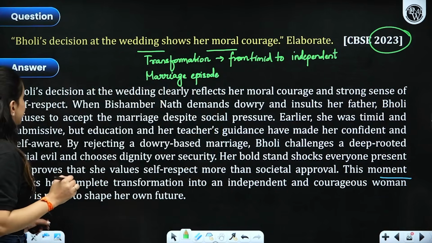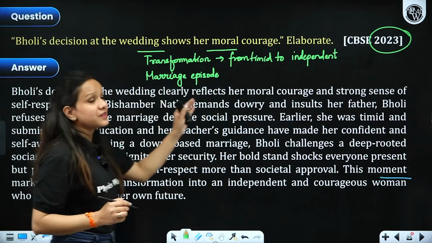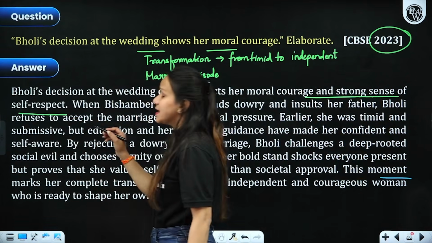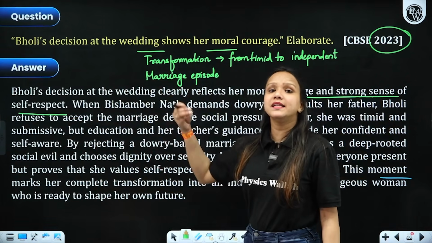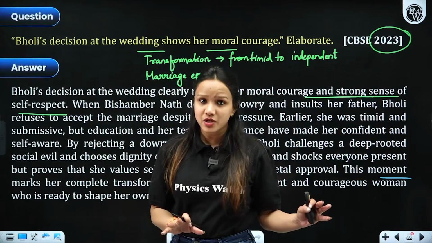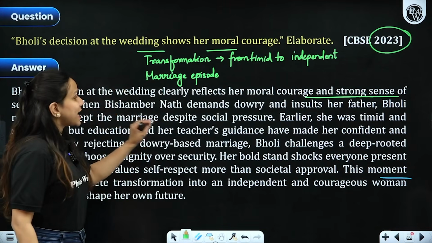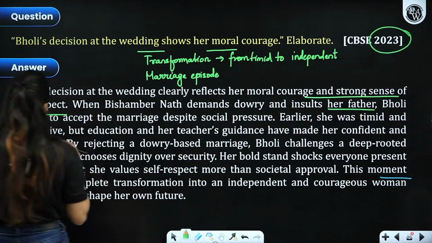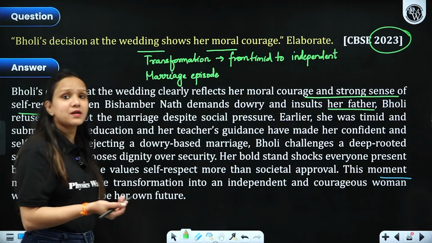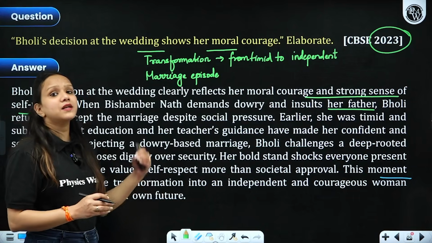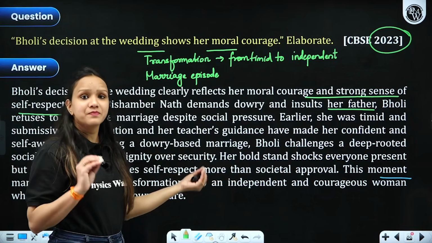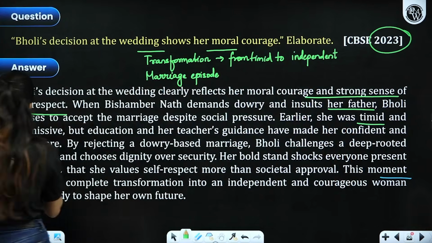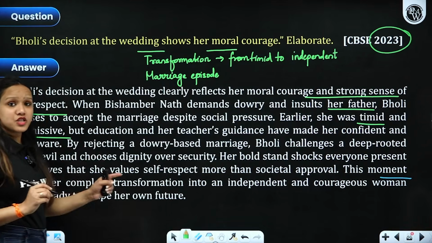All right. Now, Bholi's decision at the wedding clearly reflects her moral courage and strong sense of self-respect. She refused to marry that greedy man who was much older in age than her, right? So Nath demands dowry and insults her father also. Seeing this, immediately she refused to marry him. She refused to accept that marriage proposal, seeing that he was demanding more money to marry her because of her poor looks, right? Earlier she was timid and she lacked confidence. She was submissive, right? But education made her independent.